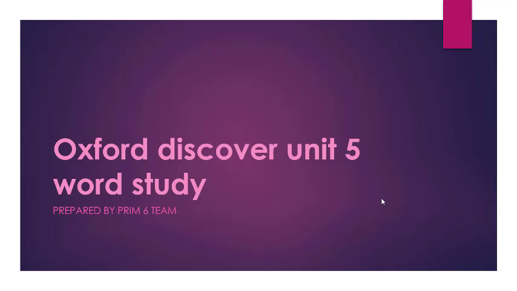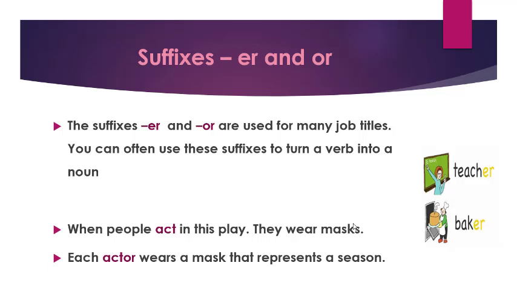Today we will take Oxford Discover Unit 5 Word Study. So let's begin. Suffixes er and or. The suffixes er and or are used for many job titles. You can often use these suffixes to turn a verb into a noun.